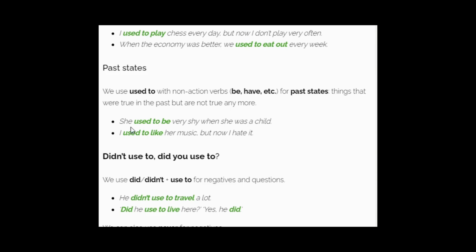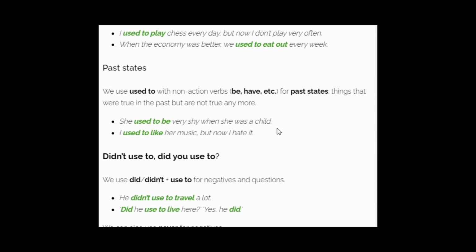So here this lady used to be very shy. Shy is an emotion that we get when we have fear or worry about something. At that time we feel this feeling of shy. So this verb is a non-action verb. Action verb means like play, see, where it requires physical activity. But when we say non-action verbs, those are related to mental state.